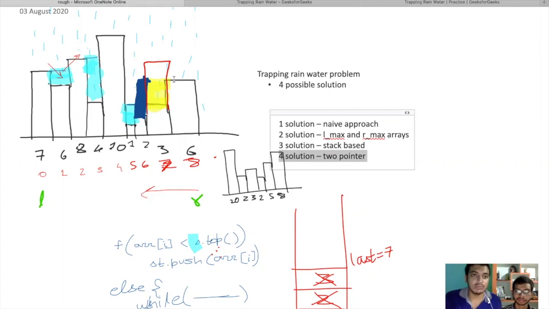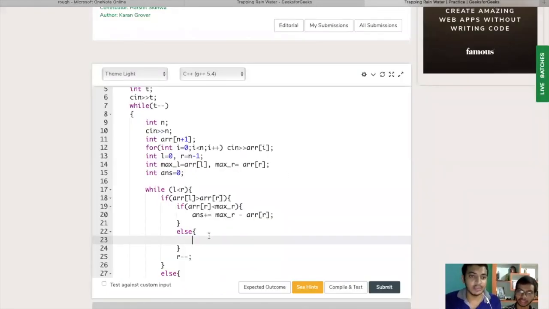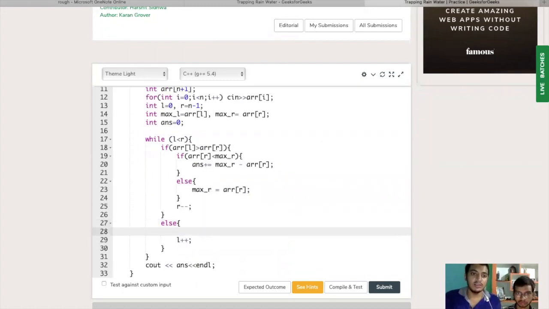Why? Because it is greater than the right support, right? So water is going to spill out from here. So we cannot compute the answer in this case. And in this case, what we have to do is update the value of R max. So now our R max changes to the current element, that is array of I.